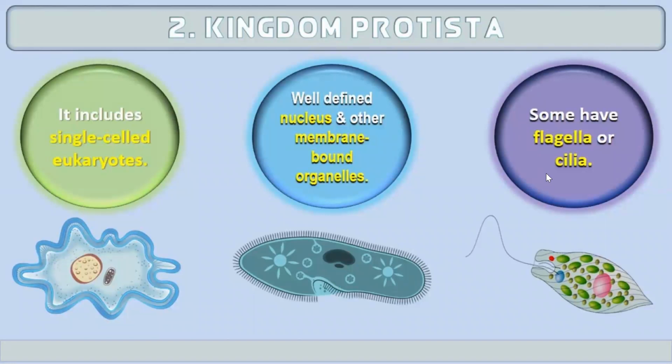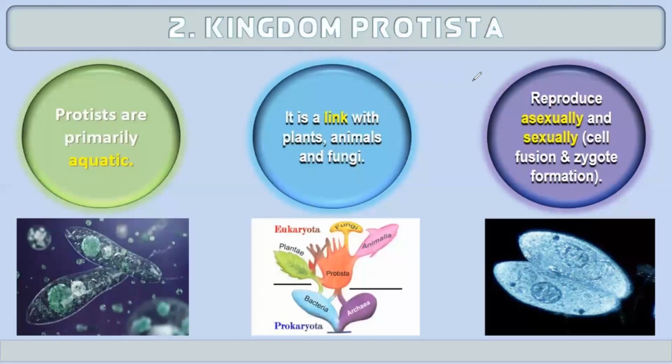The basic characteristics of kingdom Protista are: it includes single-celled eukaryotes. They also have a well-defined nucleus and other membrane-bound organelles. Some have flagella and some have cilia for the purpose of locomotion and movement. Protista are primarily aquatic in nature. Protista is a link with plants, animals and fungi. Here we can see in the diagram that Protista is linked with plants, fungi as well as animalia.